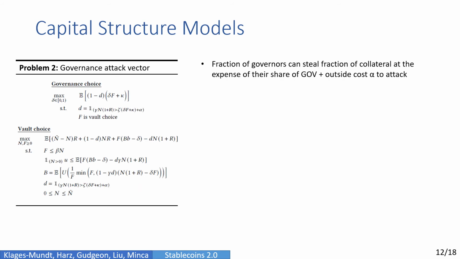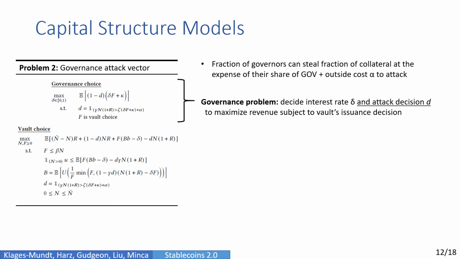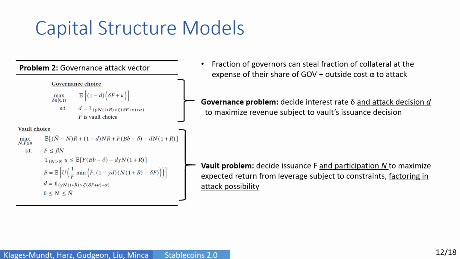We next add an attack vector, in which a fraction of governors can steal a fraction of collateral at the expense of their share of the governance token valuation, plus an outside cost to attack, alpha, which would include off-chain recourse. So this resembles a flexible governance mechanism that has the power to update a stablecoin system. The governance problem changes here to incorporate an attack decision variable, and the vault problem now factors in this attack possibility in deciding participation and issuance.